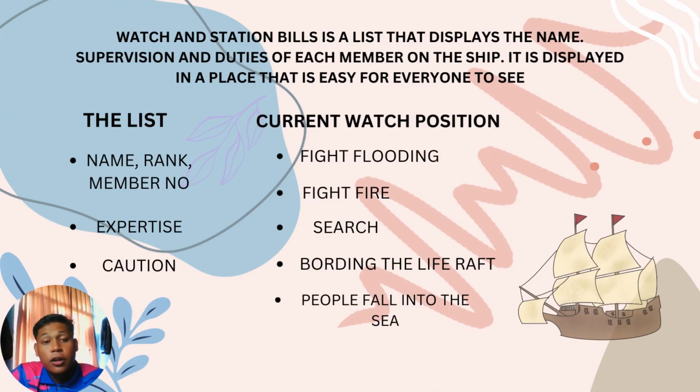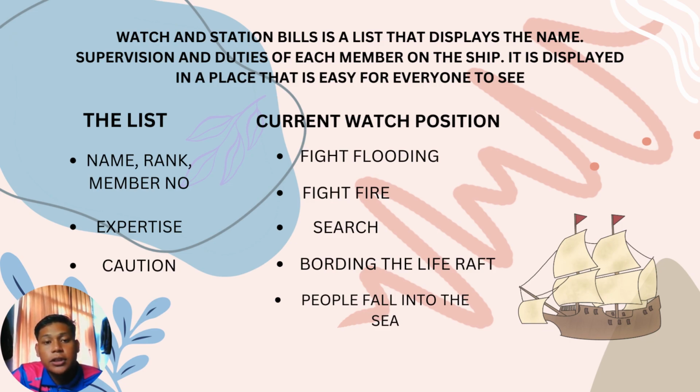Okay. Next is watch and station bill. Watch and station bill is a list that displays the name, supervision, and duties of each member on the ship. It is displayed in a place that is easy for everyone to see. In this slide, we have some examples for watch and station bill. We gathered it from a website.